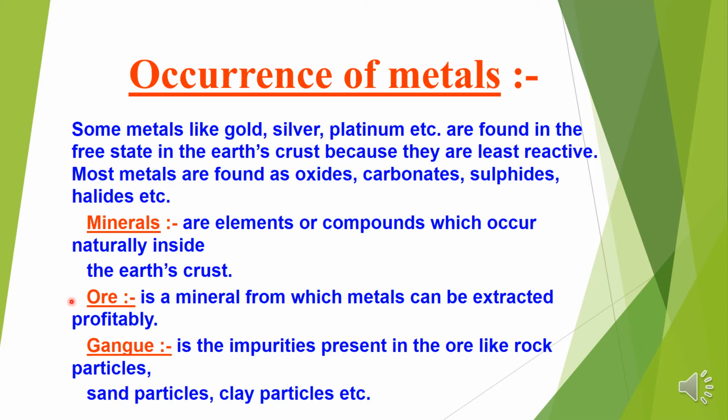That means the many compounds of one metal coming from the earth crust are minerals, and the selected mineral from which I can profitably and conveniently extract the metal is the ore.